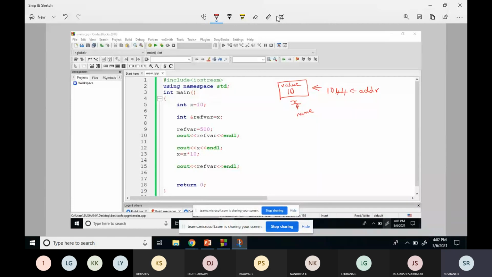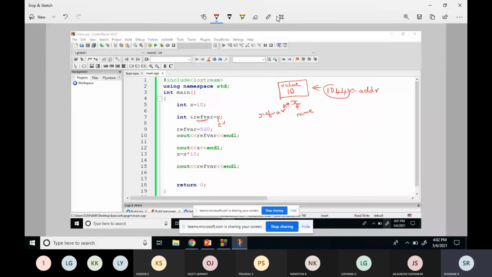After this, I am creating a reference variable using this syntax. The existing variable is x, and the name of the reference variable is ref. Now the reference variable and x will share the same memory location.